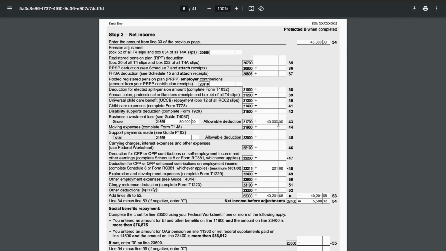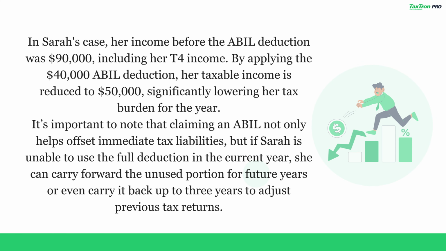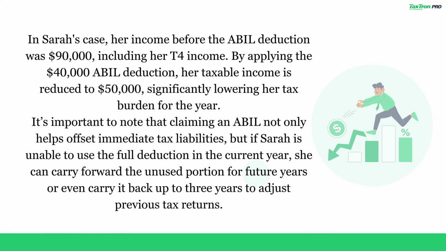As discussed earlier, this deduction is not limited to offsetting capital gains. It can also be applied against any type of income. In Sarah's case, her income before the ABL deduction was $90,000, including her T4 income. By applying the $40,000 ABL deduction, her taxable income is reduced to $50,000, significantly lowering her tax burden for the year.